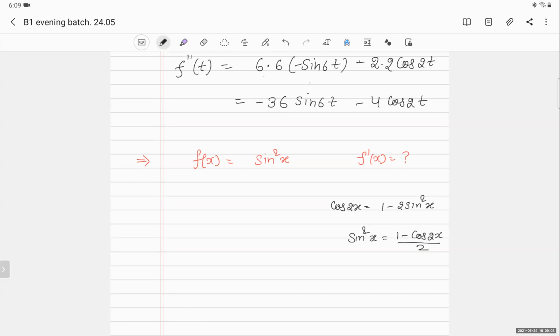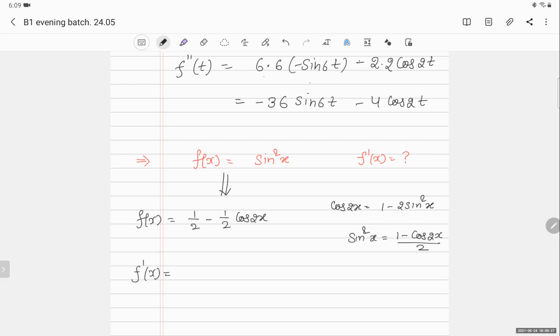Yes, sir. So now I can write f(x) as half minus half cos 2x. Till now, I have done only simplification. I have not applied any derivative formula. Now I will differentiate it because now I can.